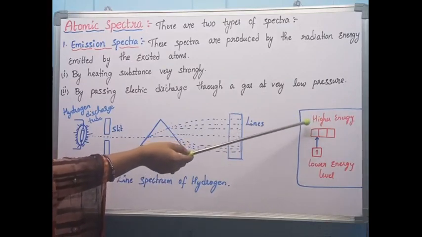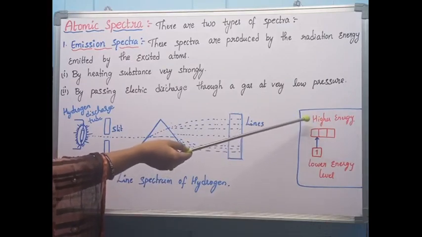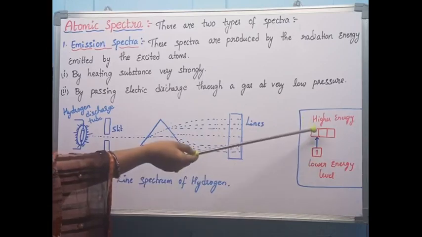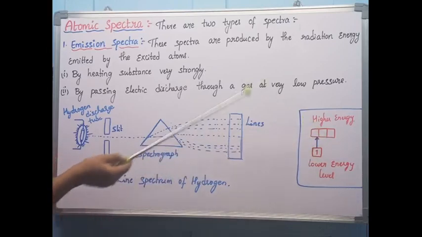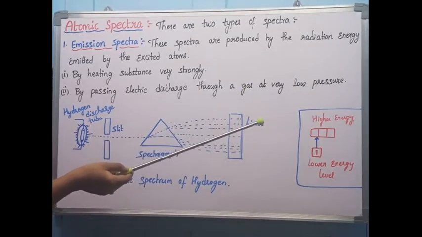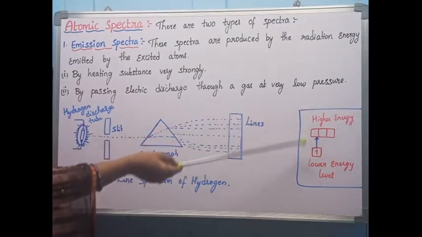The electrons are highly unstable and they move down again. Whenever they are moving down, they release energy. That process is called emission. So this is a simple example for your understanding.